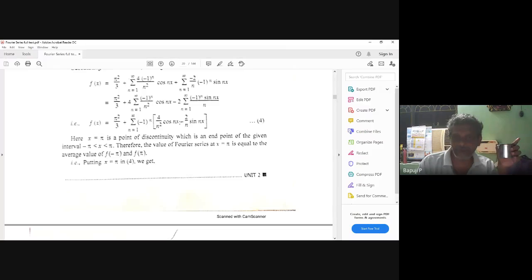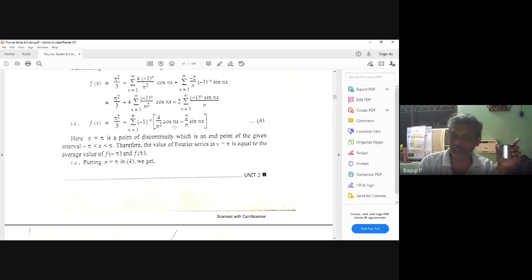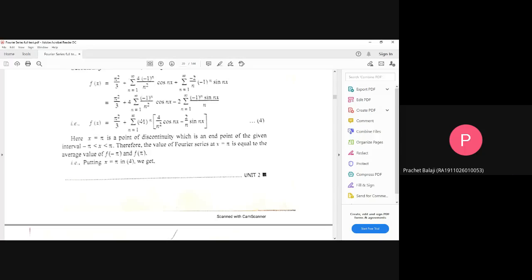Minus 1 power n into minus 1 power n is how much? 1. Minus 1 to the power of 2n, that is, minus 1 to the power of even, is 1. So totally I will stand here with pi square by 3, 4 by n square, where n is running from 1 to infinity. Correct or not? Say yes. Yes, sir.